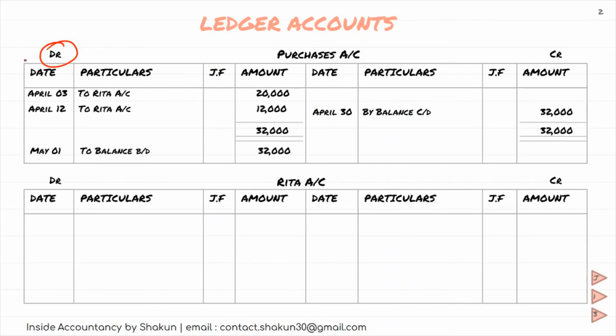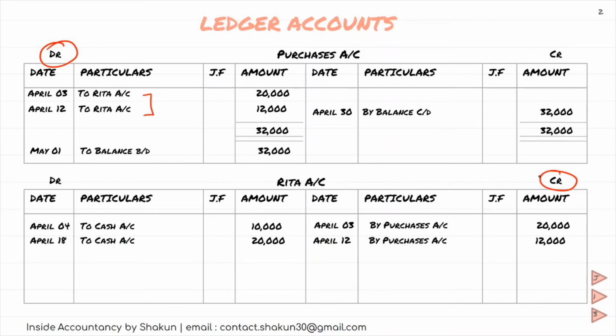Now talking about Rita. Since purchases were made from her, you can see from the purchase account that Rita's account is mentioned here, which means on the credit side we have to record the entry in the name of purchases. So on the credit side, by purchases. Then cash had been paid to her, so to cash. Then again purchases were made, again cash was paid. So all the transactions are mentioned here.